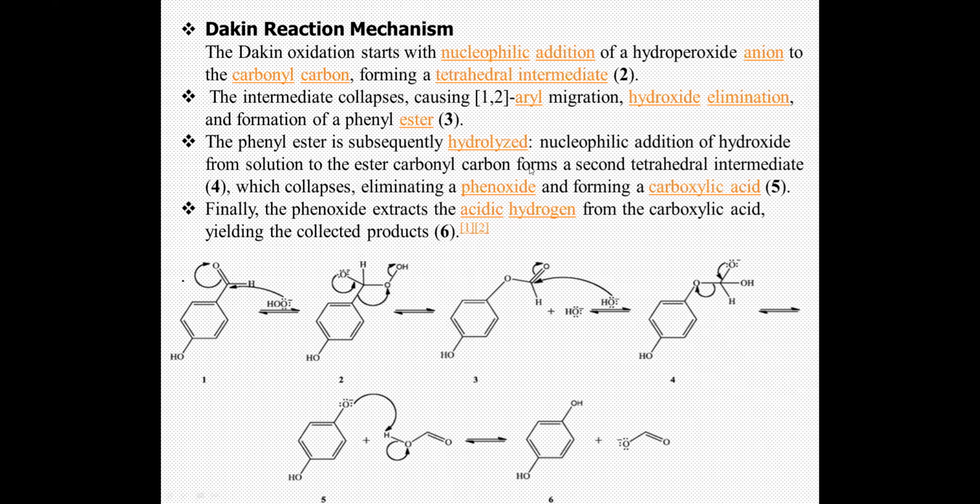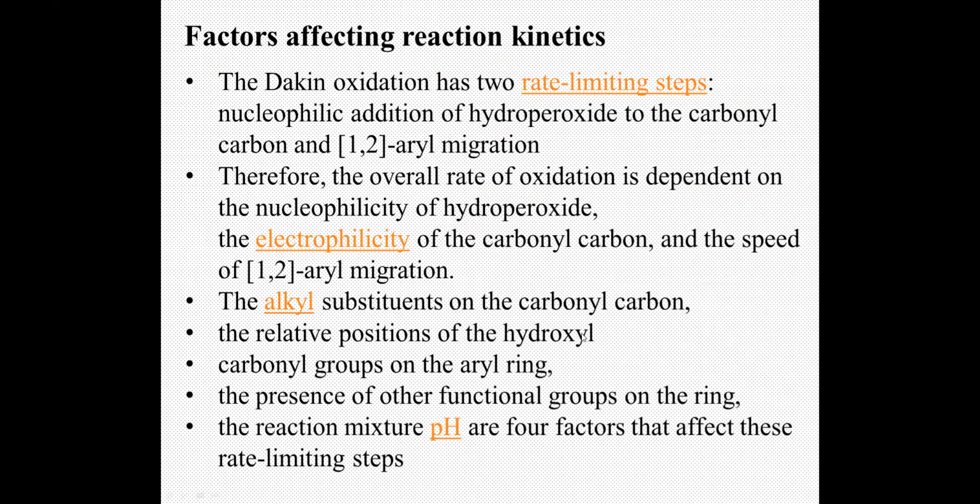So this is the mechanism of the Dakin reaction, how the product is formed. Now the factors affecting this reaction. There are two rate limiting steps which determine the rate of this Dakin oxidation.